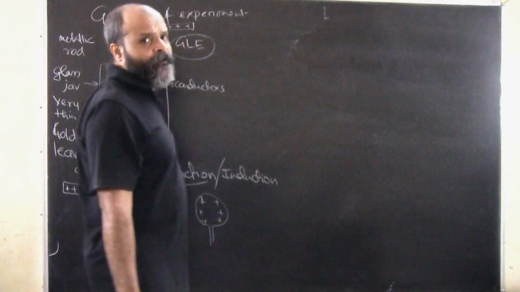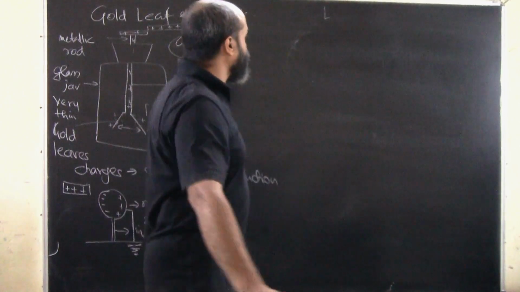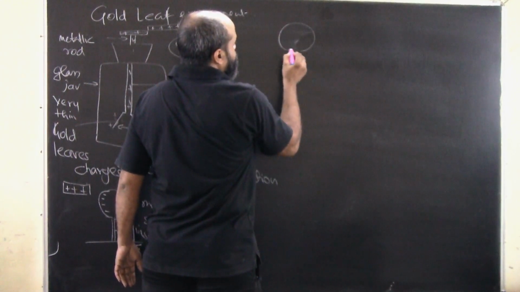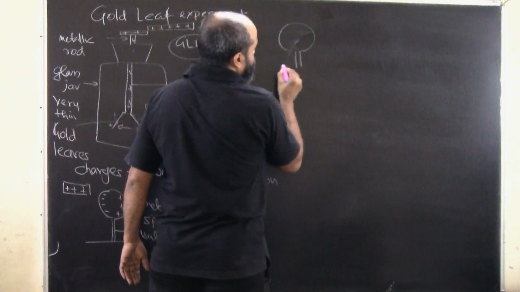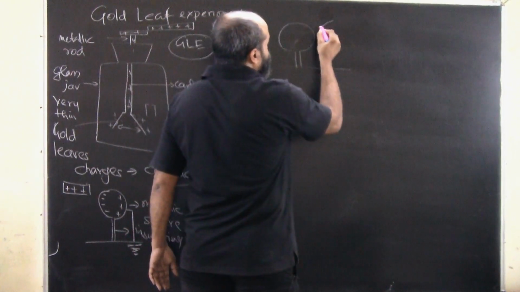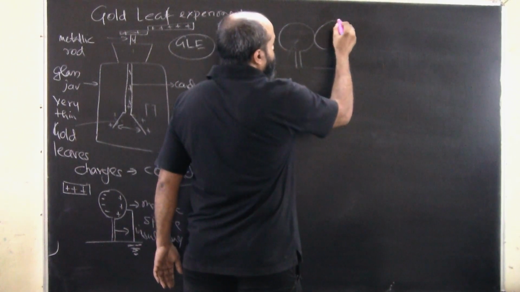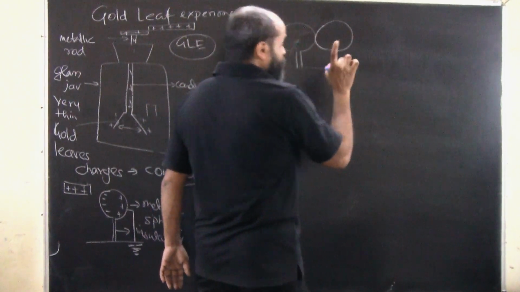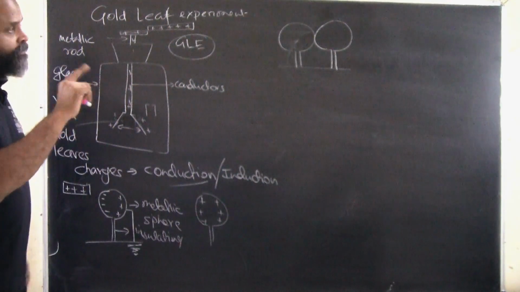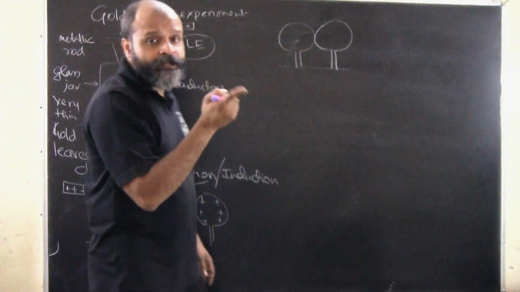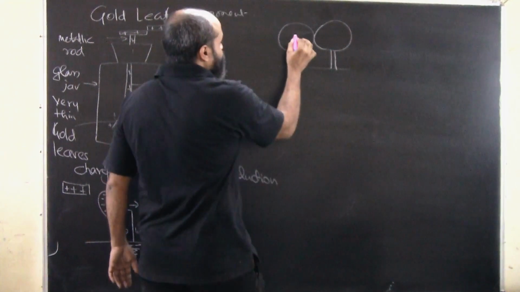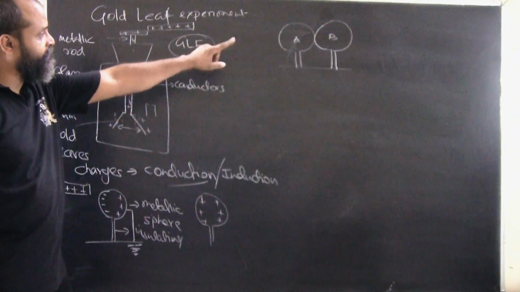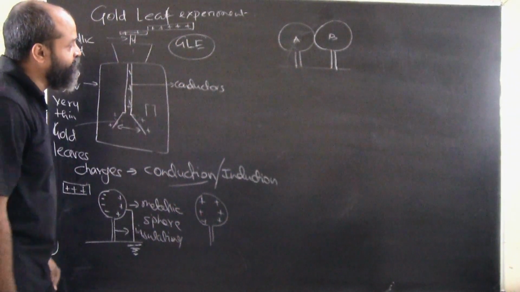So there are different phenomena by which we can charge. Now let's say in this case we take a metallic body, a ball or sphere, and we touch another body. Here we are trying to understand the phenomena of conduction as well as induction. So this is a metallic body A and this is a metallic body B.